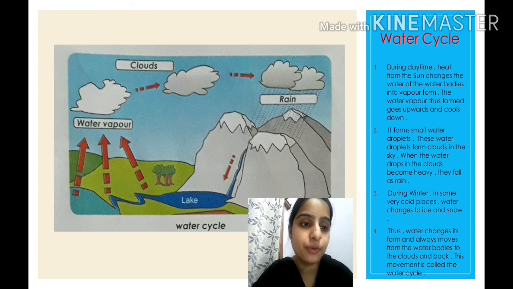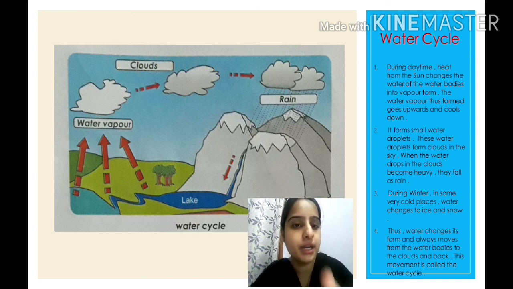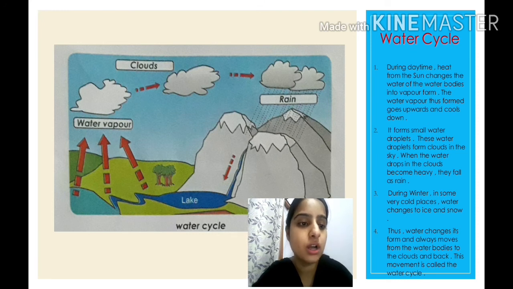The last, fourth point is, thus water changes its form and always moves from water bodies to the clouds and again back. This movement is called what? Water cycle. Clear? From water vapor to clouds, clouds again to rain, then again to water bodies, children. What is this movement called? This movement is called the water cycle. Is it clear to everyone?